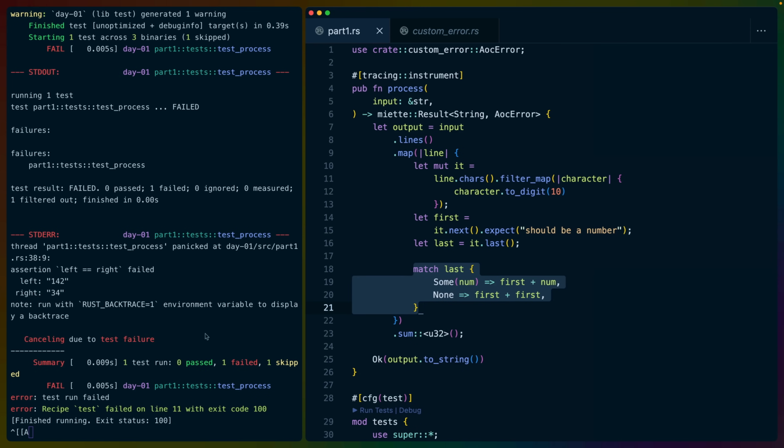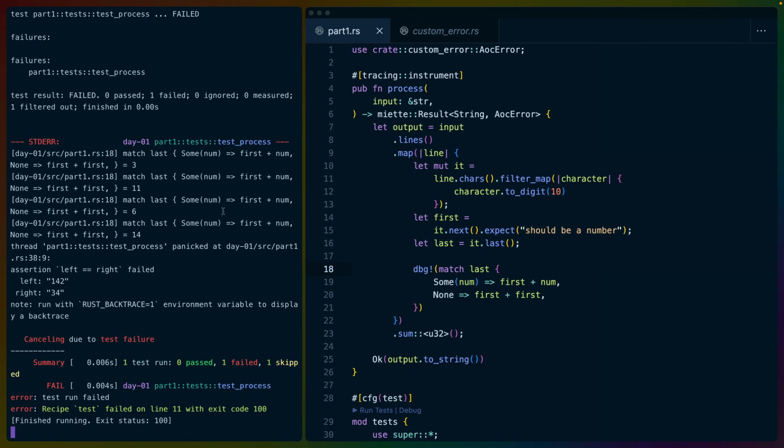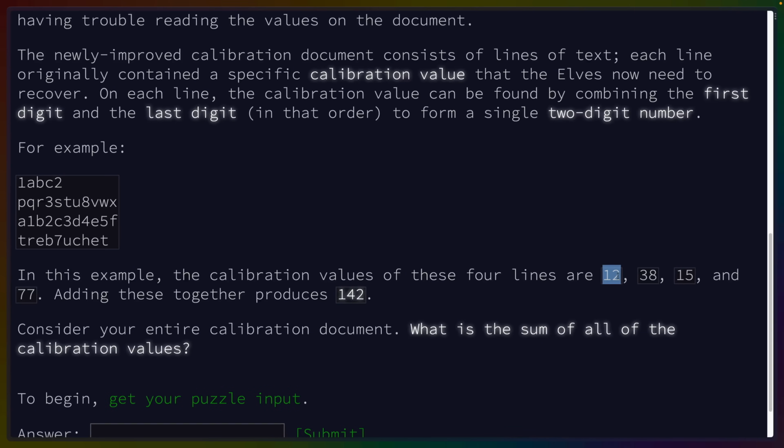And you can see on the left, we've got a bit of an issue here. So what I'm going to do is I'm going to take dbg. I'm just going to wrap it around this entire match statement. And when I do that, it's going to take that whole expression and tell us what the values are for each line. So 3, 11, 6, and 14. And those are wrong. But those are wrong because I misread the question. So we need to concatenate these 2 values into a number.